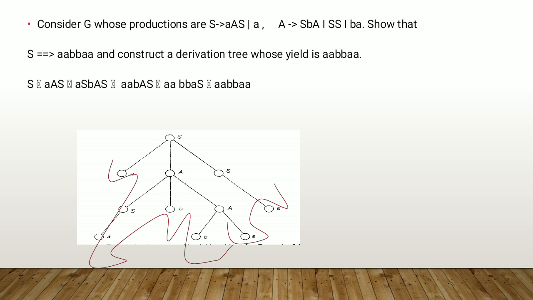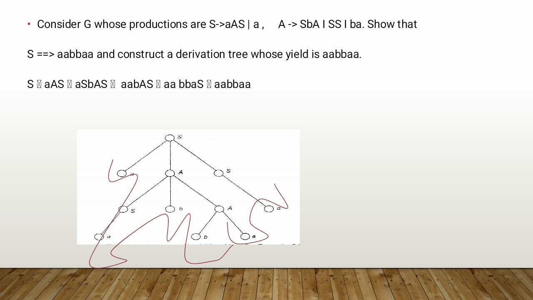Now start drawing the derivation tree. So we start from S. Now S produces AAS, so these are the three branches which are produced. Now we are substituting the value of capital A as SBA. So A will be the root and its branches are SBA.